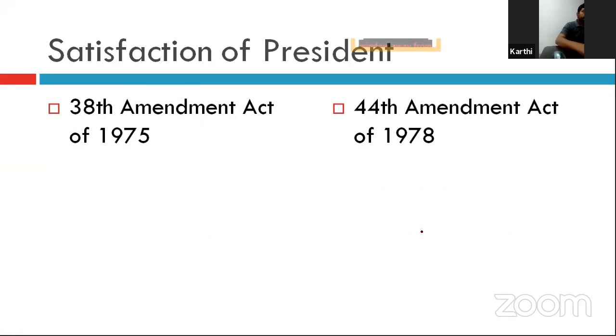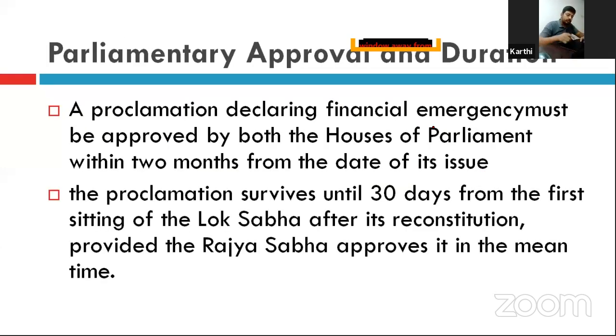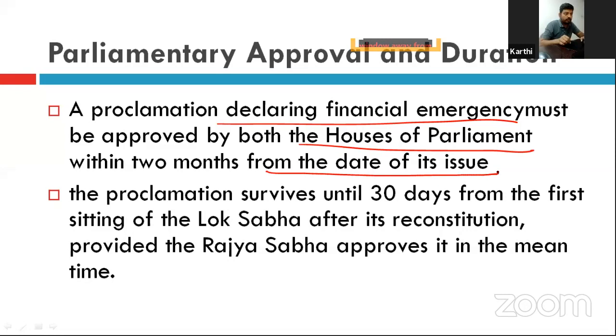Okay. See, again, the satisfaction of the president was placed beyond the scope of judicial review by the 38th Amendment, and it was deleted by the 44th Amendment Act of 1978. So, the proclamation declaring the financial emergency must be approved by both houses of parliament within 2 months from the date of its issue. It is also not amended by the 42nd Amendment.